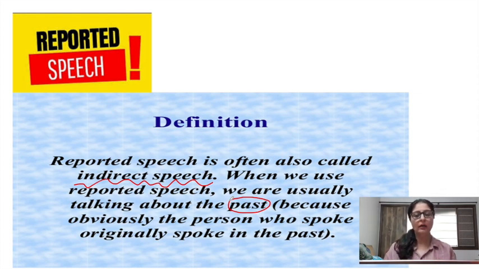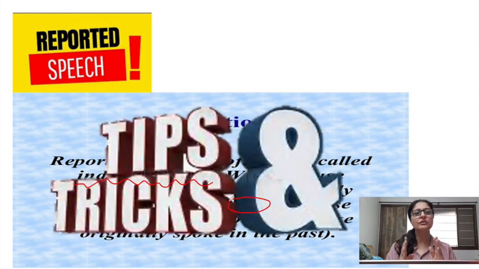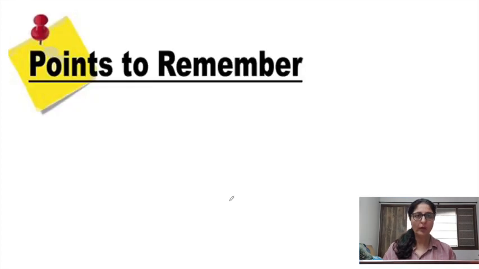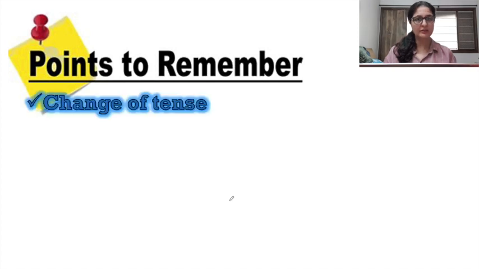Moving on further, I'll be just talking about tips and tricks. We are not going to go into details. I'll be telling you quick tips and tricks of how to convert a dialogue into reported speech. There are certain points that you need to remember. There is a change of tense. I'll talk about the details.